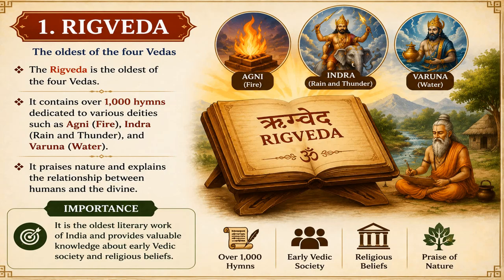It demonstrates how the Rig Veda not only preserves the ancient hymns and religious traditions, but also provides deep insights into the social, philosophical, and spiritual life of early Indian civilization, making it one of the most influential texts in the history of world literature.